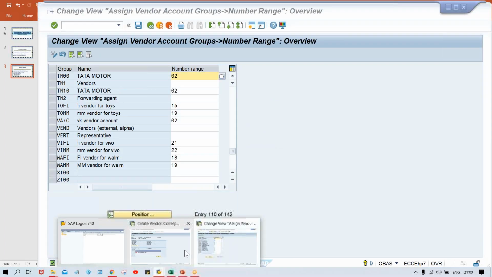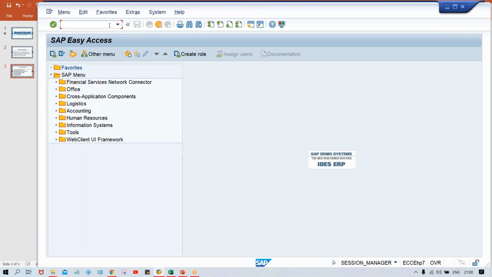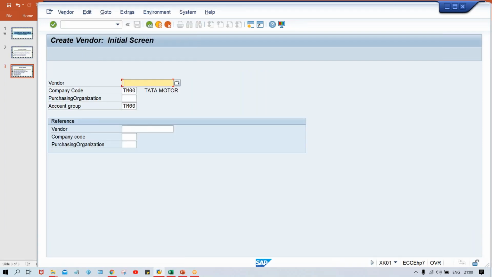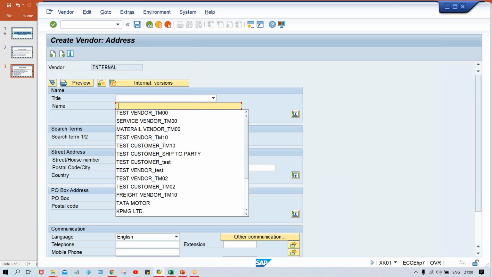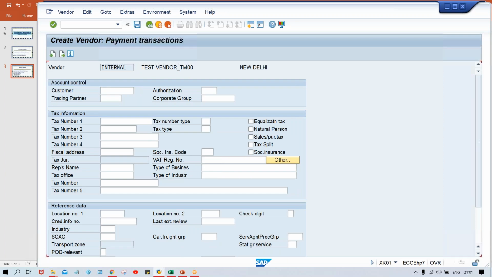Now what is happening, guys? You can click on exit, and once again I'm going to set up the same window by giving all the details. Okay, XK01. Now I'll quickly set it up, guys, because I have already explained the logic. So here, let's suppose, test. You can give a particular address here. I'm just giving test, but you can give a particular address. It looks good. Okay, press enter.